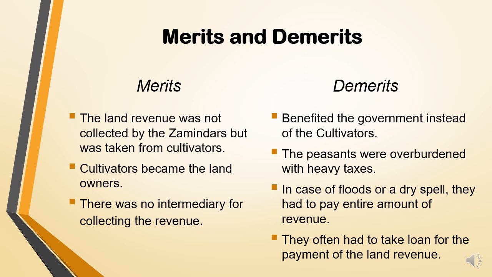Okay, so the merits are: the land revenue was not collected by the zamindars but was taken from cultivators. Cultivators became the landowners and there was no intermediary for collecting the revenue. And the demerits were: it benefited the government instead of the cultivators. The peasants were overburdened with heavy taxes. In case of floods or dry spell, they had to pay the entire amount of revenue. They often had to take loans for the payment of land revenue. Okay.